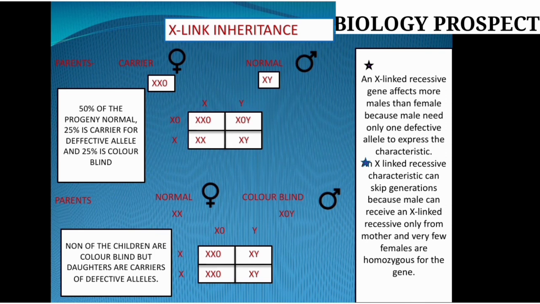So the answer: the X-linked inheritance chromosome. Why is the X always responsible? The simple answer is that X-linked recessive genes mostly affect the male, and both the male and the female sexual chromosomes carry the X chromosome. X is common to both. So now friends, one more probability: what would happen if the X-linked genes are dominant?